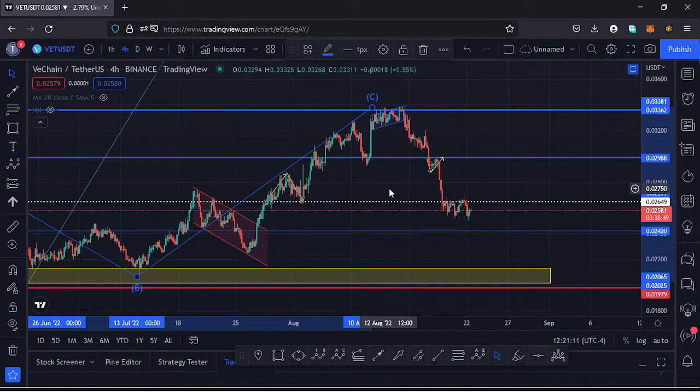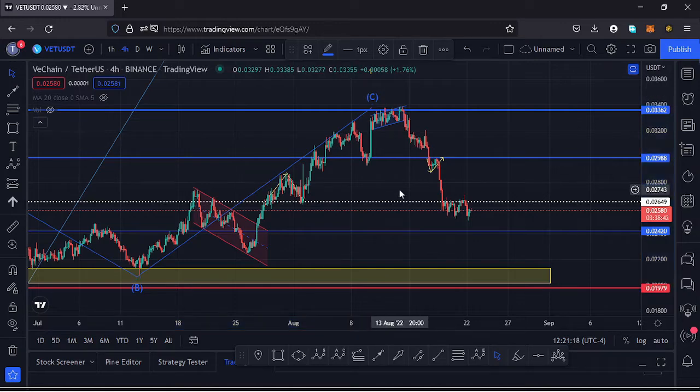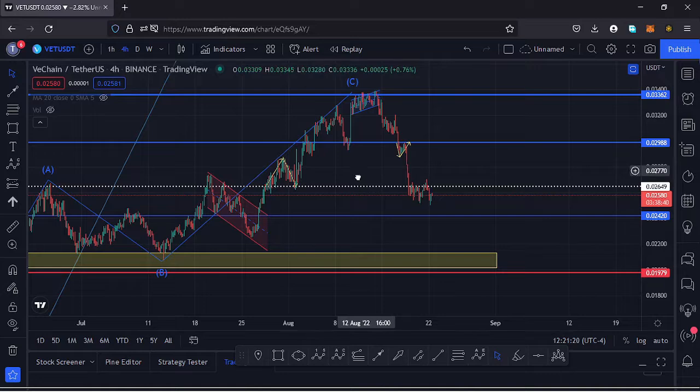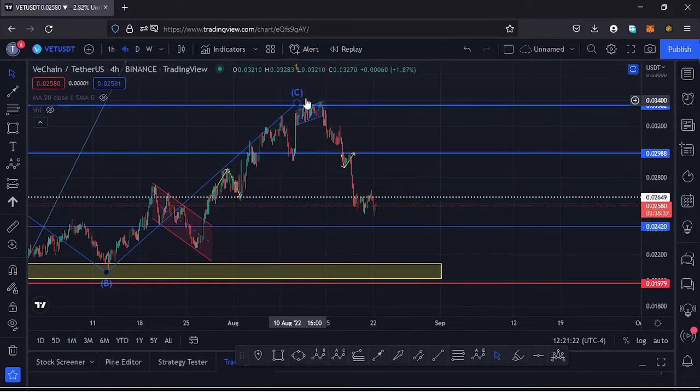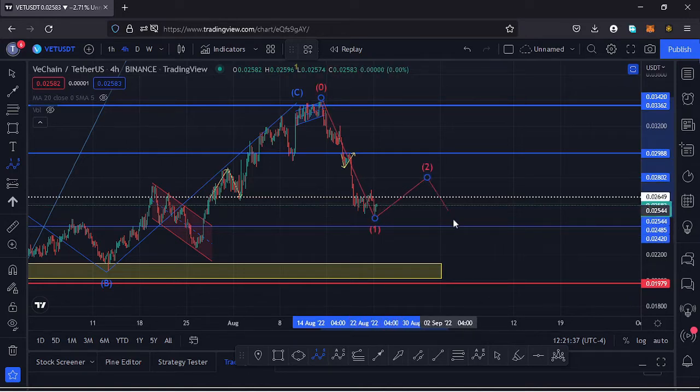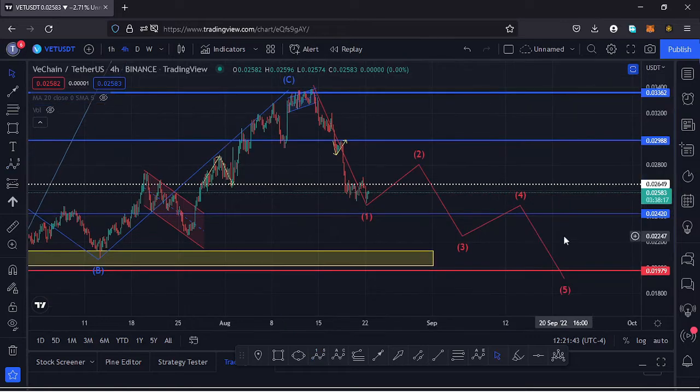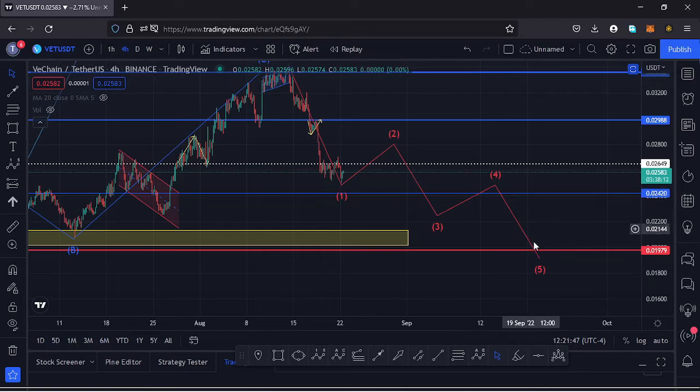After seeing the formation of an ABC correction, what we expect next is the formation of a 5-wave structure, which could be giving us lower lows here on the charts, and that is what is going to give me the key scenarios that I expect to play out. So after seeing an ABC correction, I expect the formation of a 5-wave structure, having that maybe as the first wave to the lower side. Then I would expect the formation of a wave 2, a wave 3, a wave 4, and then continue pushing lower in the formation of a wave 5, and in that wave 5 I expect to see lower lows here on the Vechain chart.